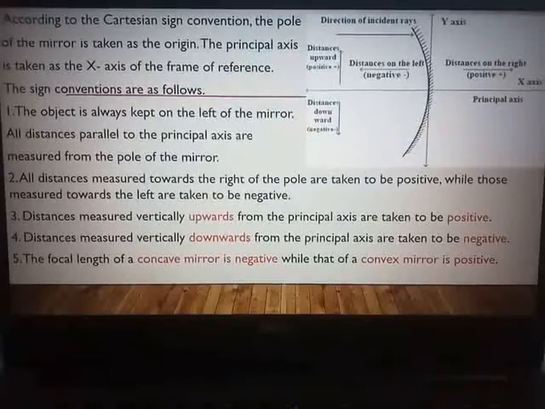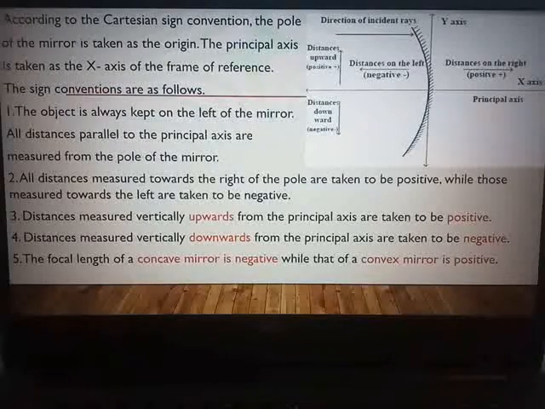There are certain rules which have to be followed while drawing graphs. You have studied under geometry how the x-axis has to be plotted, how the y-axis has to be plotted, how you write the scale towards the corner of the graph. So here also certain sign conventions have to be followed. According to the Cartesian sign convention, we are following the Cartesian sign convention.